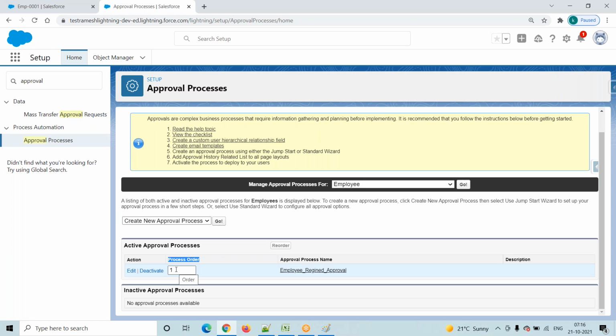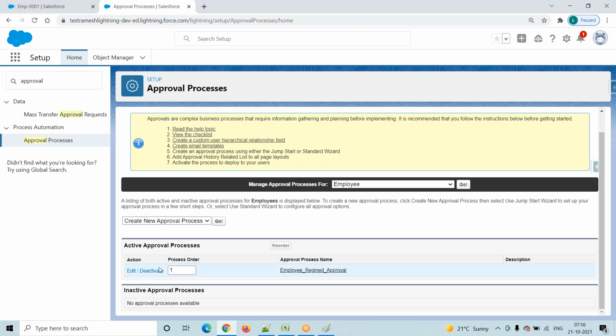We will tell the system, suppose 5 approval processes are there, first you have to go and execute this one. If it is not satisfied, then go to the second one. Then if it is not, then go to the third one. Like that we will control the order in the approval process. That's why this option is there.